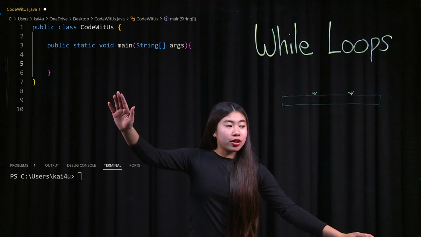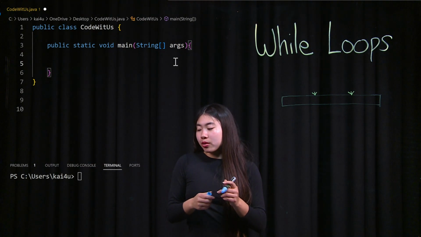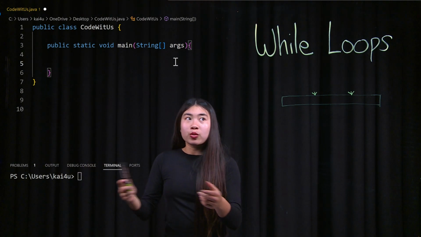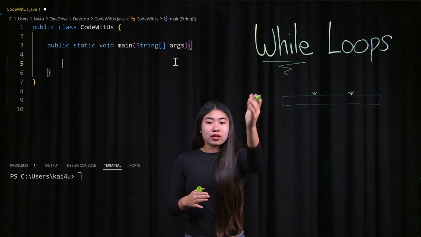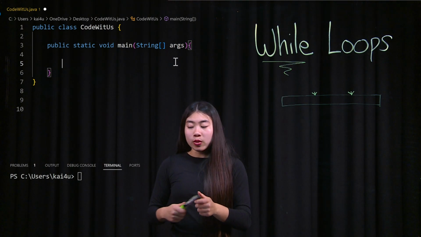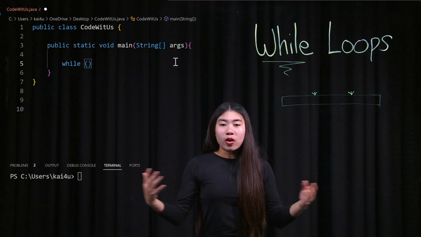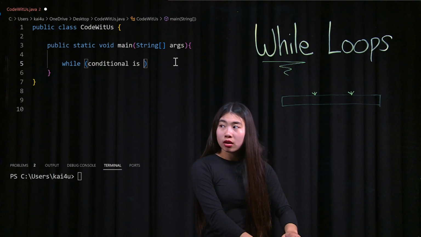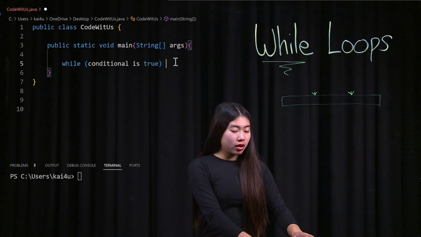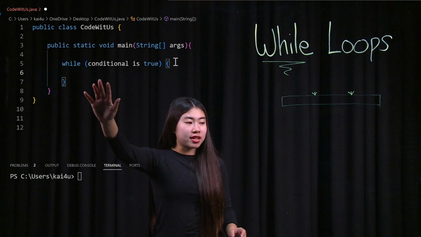So if we go over to our code, let's make a while loop. The first thing we want to do is use the keyword while. This indicates that we have a keyword, and we're going to say while something is true, while conditional is true, we're going to run a block of code within these parentheses.